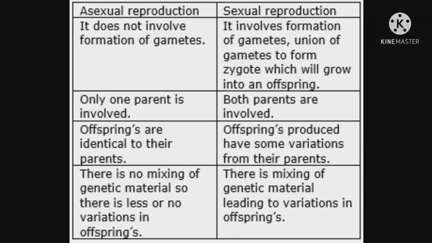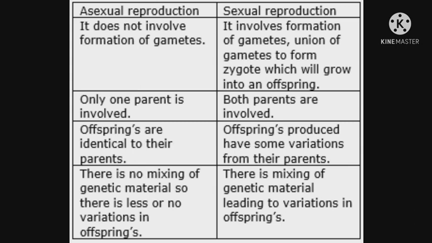Asexual reproduction does not involve formation of gametes. Sexual reproduction involves formation of gametes, union of gametes to form a zygote which will grow into an offspring. In asexual reproduction, offsprings are identical to their parents.